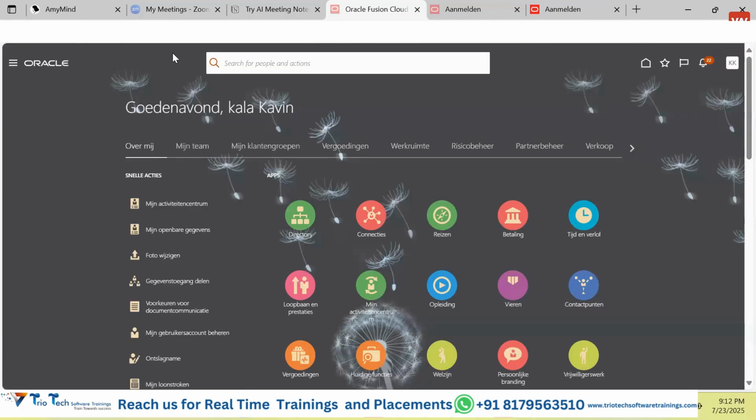It's only a browser cache issue. Since I have enabled some caches, some properties or some plugins I have installed in my browser, that is the reason it is still showing that language. Otherwise, once you log out from that server and come back to the server with the same user, you will again get the default language.